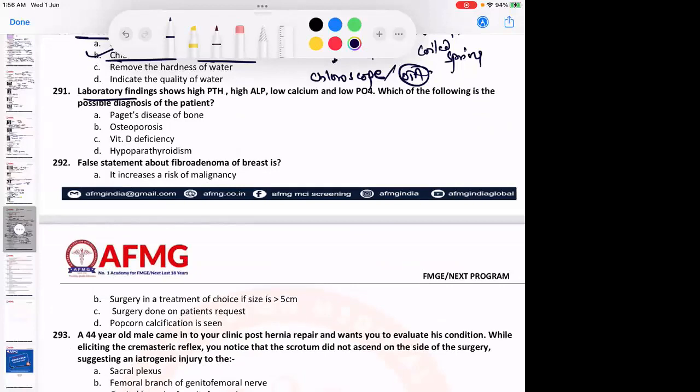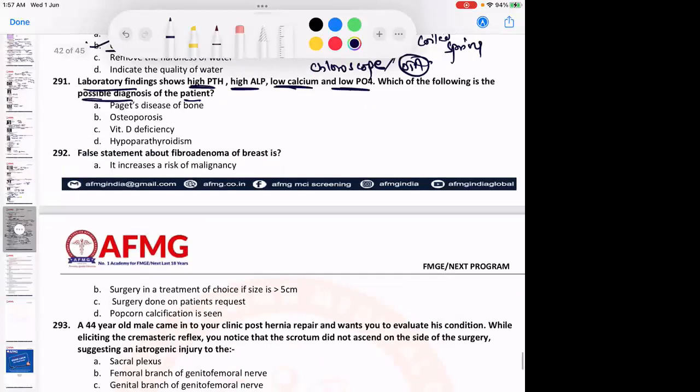Laboratory findings show high parathormone, high alkaline phosphatase ALP, low calcium and low phosphate levels. Which of the following is the possible diagnosis of the patient? Anybody? So there is low calcium and low phosphate level. Let's see quickly. In hypoparathyroidism, what will happen? There would be low parathormone levels, right? Important. Low parathormone and high serum calcium levels would be there. But that is not here. So this is ruled out.